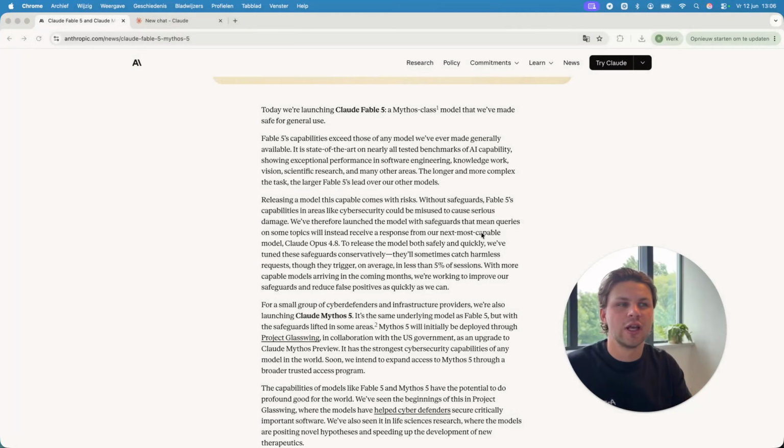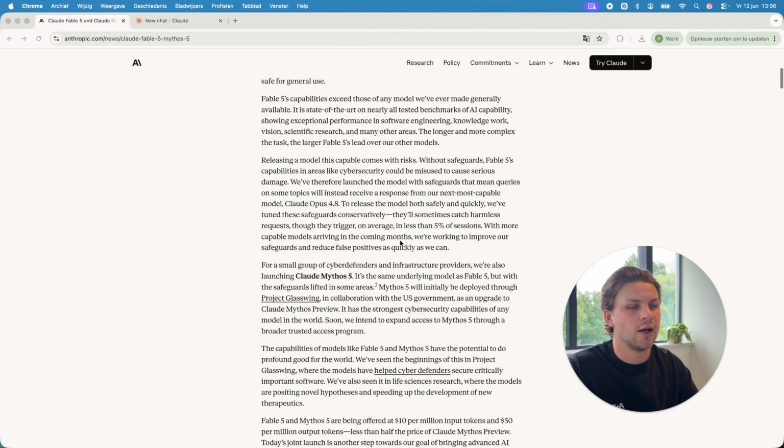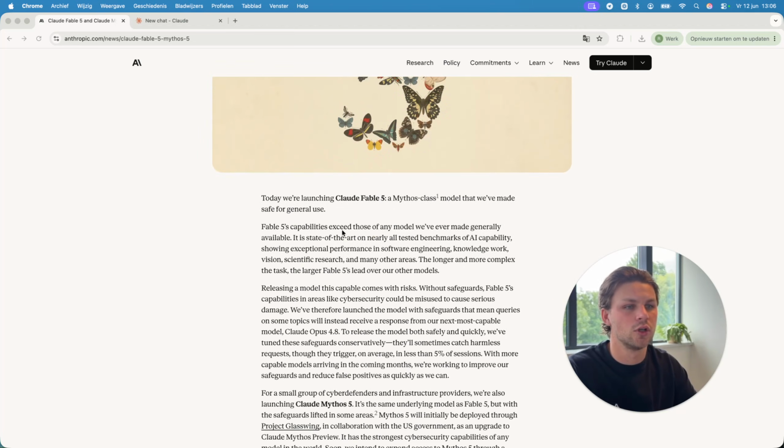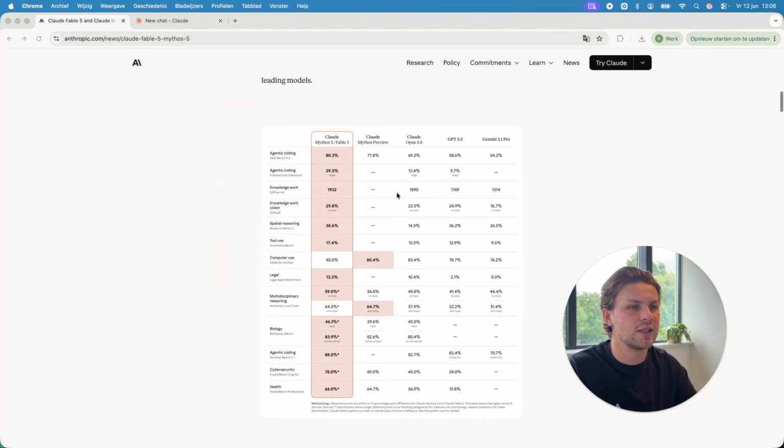So if we start looking at the difference between Claude Fable 5 and Claude Mythos 5, Claude Mythos 5 is more about cybersecurity than Claude Fable 5 is. Because this was the whole reason why Anthropic did not release this model earlier. Because they were afraid of people misusing this type of AI. Now, in Claude Fable 5 this is fixed, so we can now start using it for general users like you and I. And we can actually start using it in the best case possible.